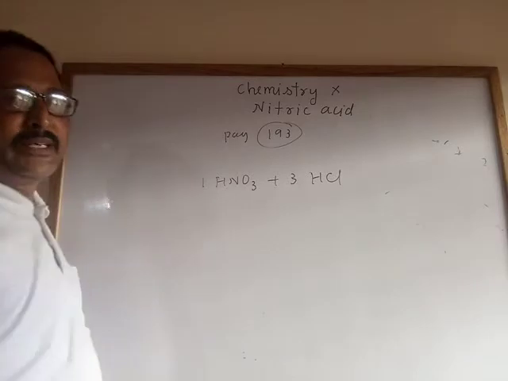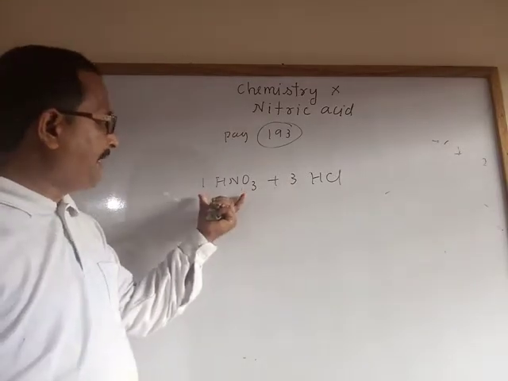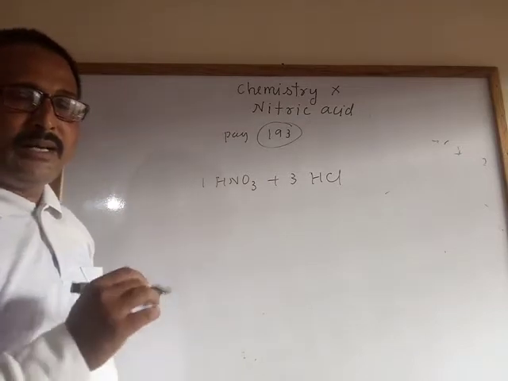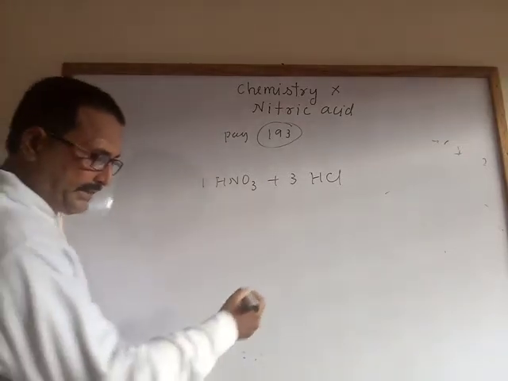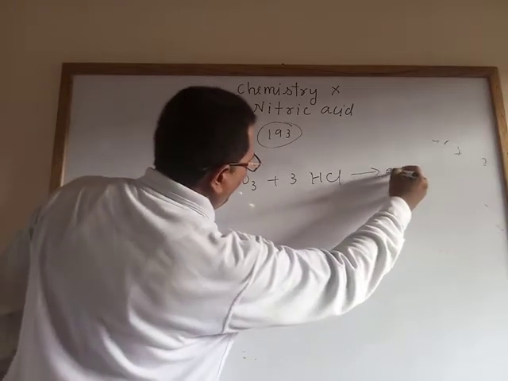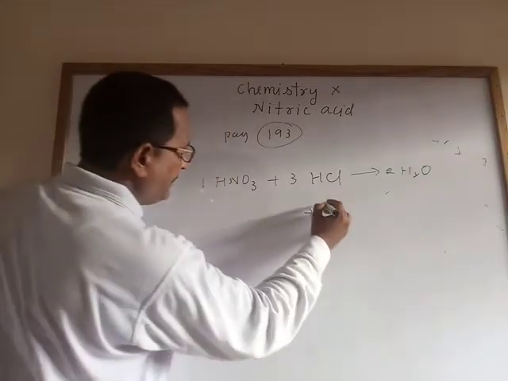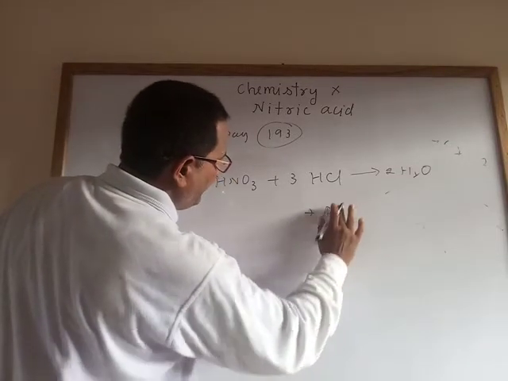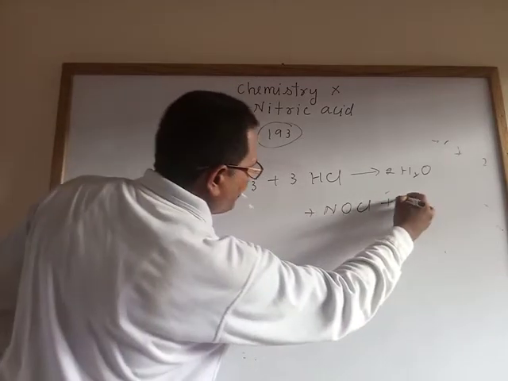That mixture is known as aqua regia. I have explained this in the hydrogen chloride gas chapter. It forms water, nitrosyl chloride, NOCl, and nascent chlorine.